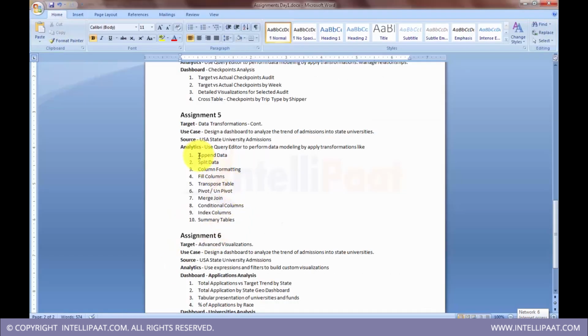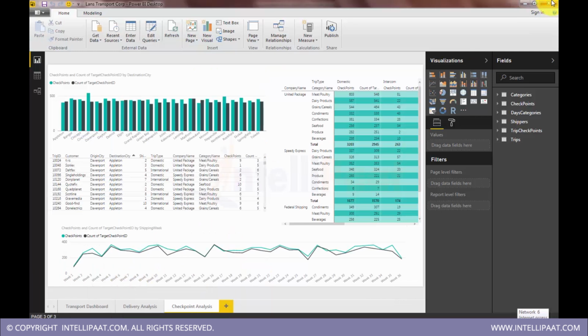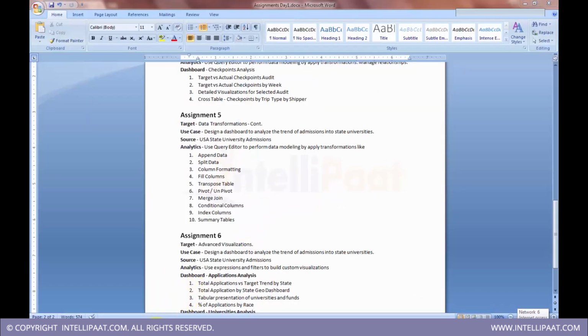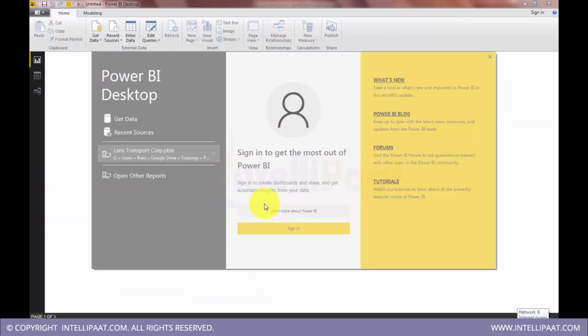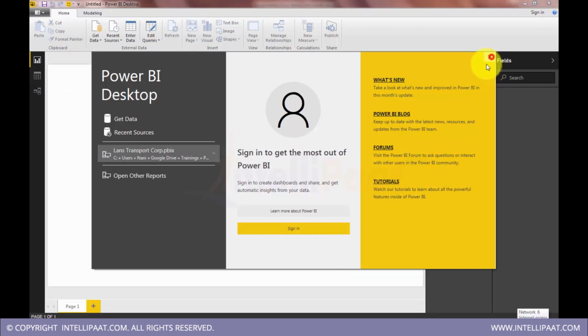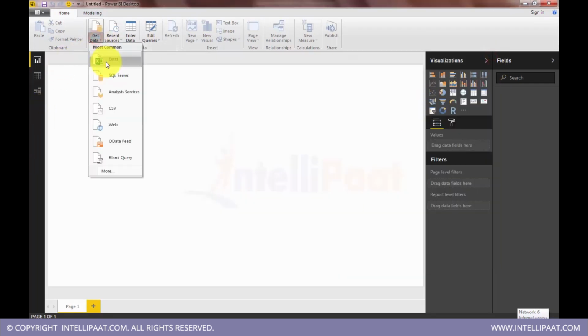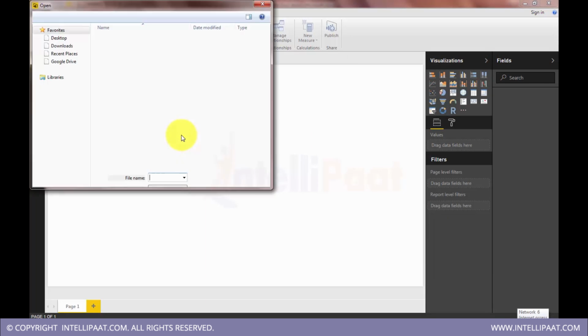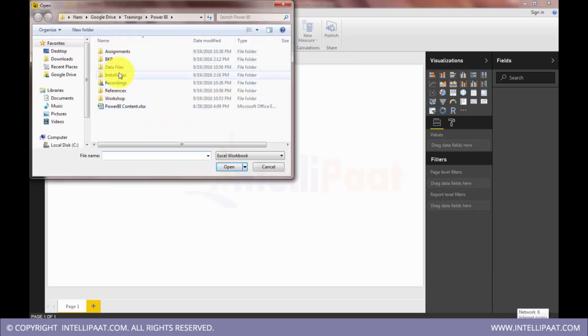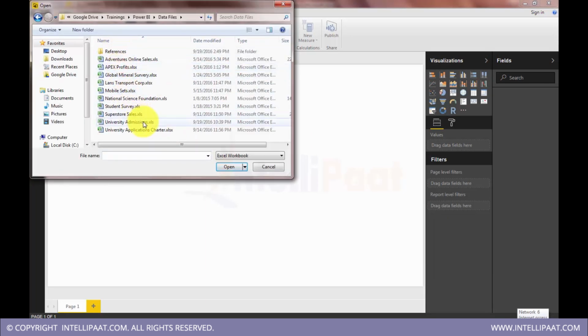We'll be performing all these transformations using Power Query. I'll close this. Okay, so let's get data from the university admissions.